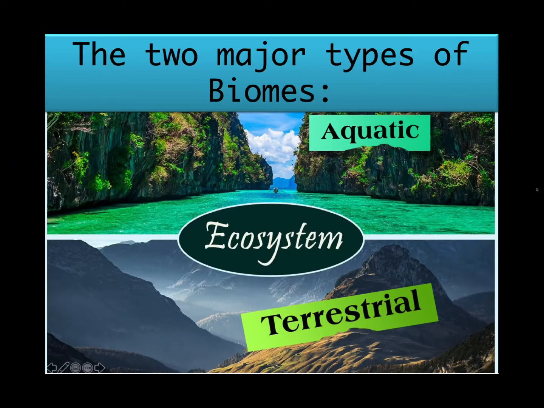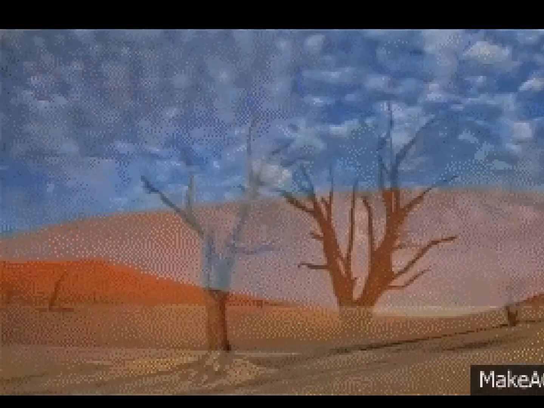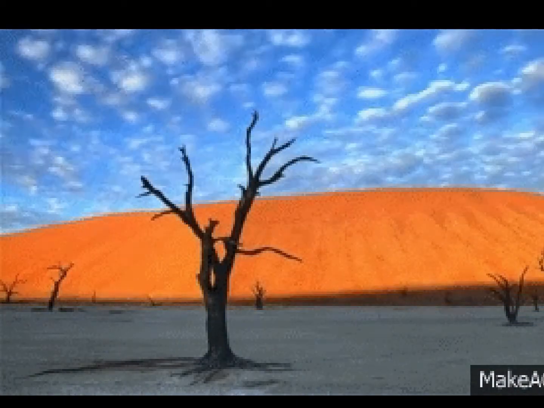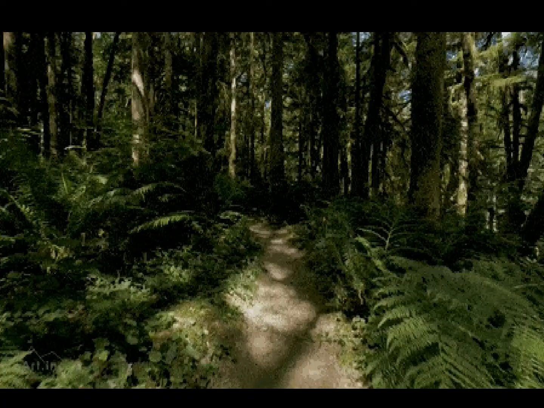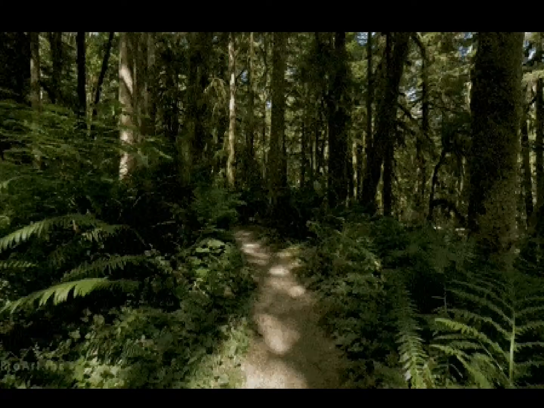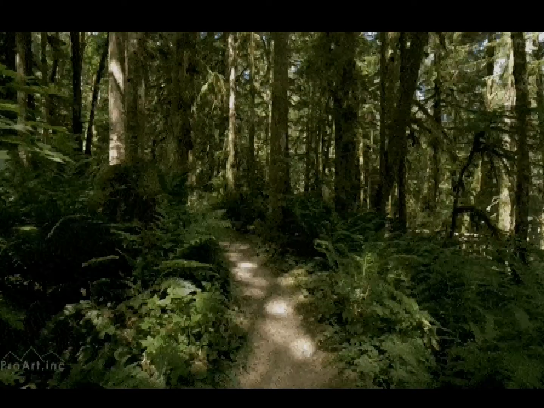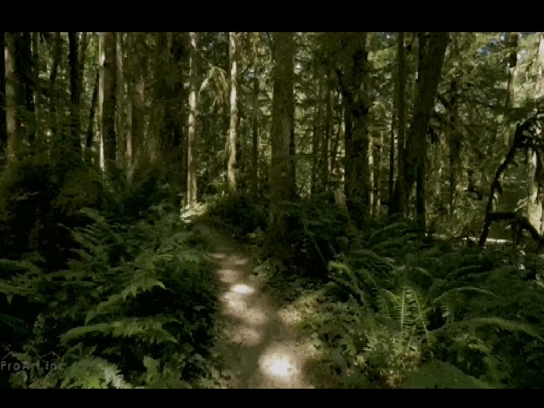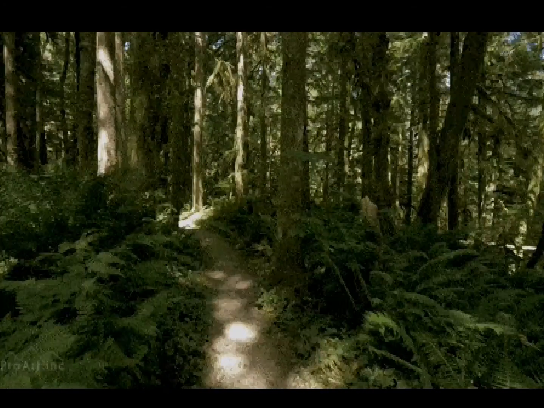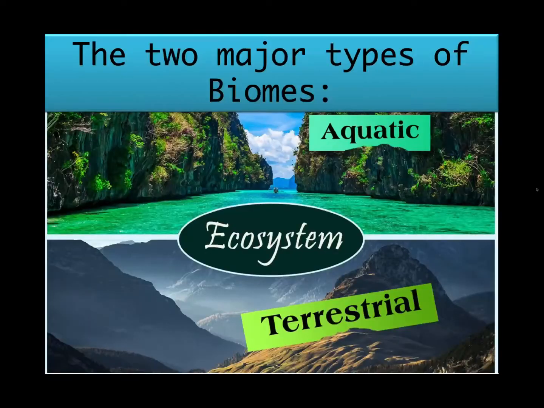Let's move on to the biomes. What is a terrestrial biome? Terrestrial biomes occur on land. How do we classify a terrestrial biome? They are normally classified according to their vegetation, their climate, as well as their location. And there can be many different types.